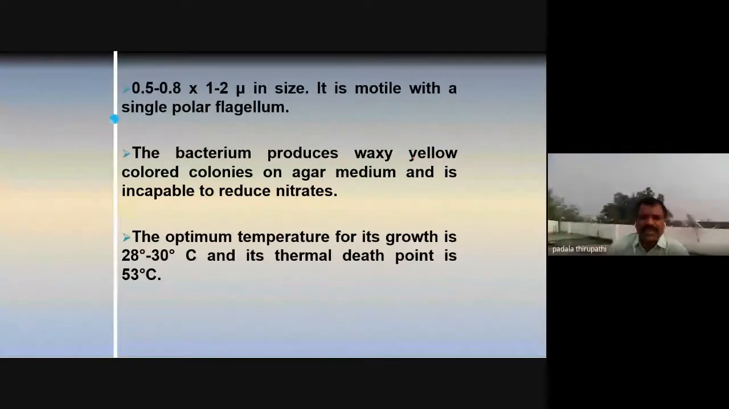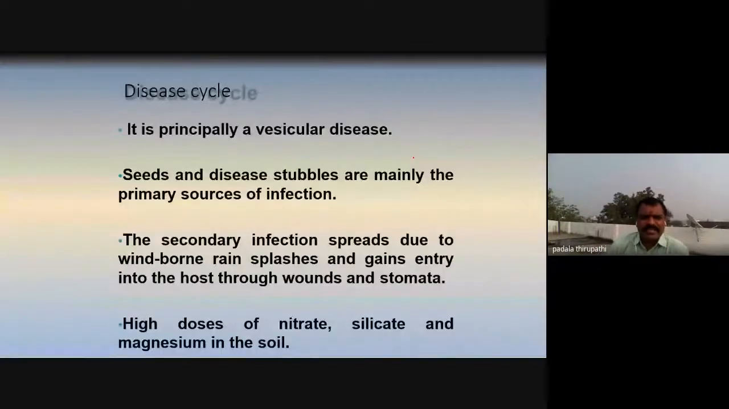Whenever favorable conditions occur in late August, in the rainy season, the disease spreads widely all over the paddy crop field. Its thermal death point is 53 degrees Celsius. Whenever the temperature is that high, the bacterium dies, that is, at 53 degrees Celsius.